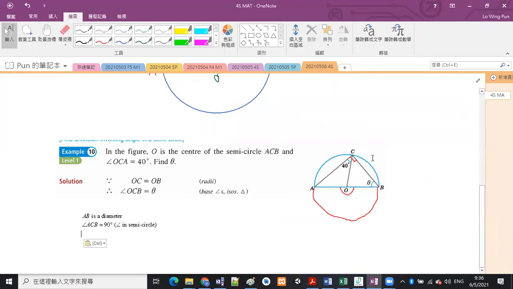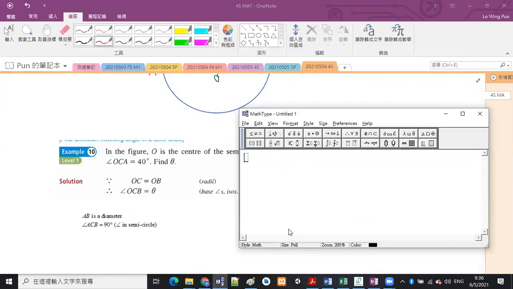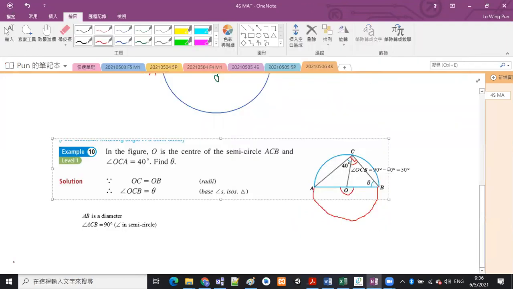So this one is 90 degrees, and part of this is 40 degrees, which means that we can calculate the remaining part, OCB. Okay, so angle OCB is equal to 90 degrees minus 40 degrees, which is 50 degrees. Right here. So this part is 50 degrees, but we want to find theta. Theta is a base angle in this isosceles triangle, because OB and OC are both the radius of the same circle, so they are equal in length.